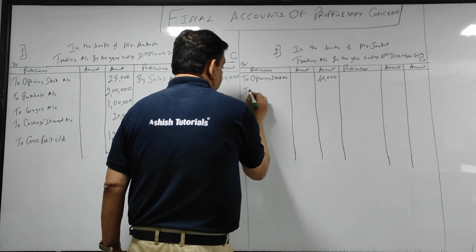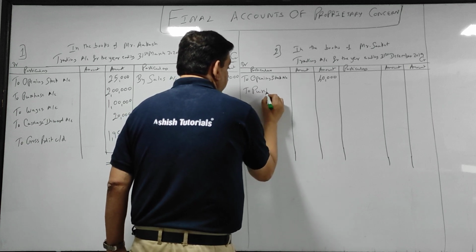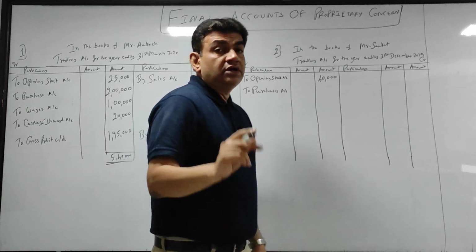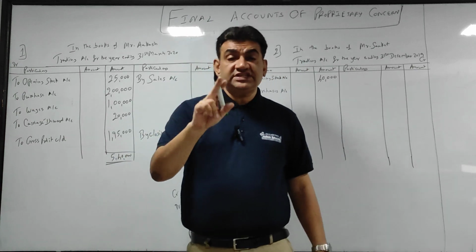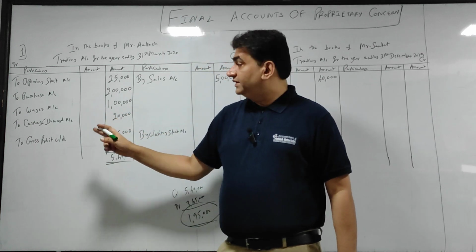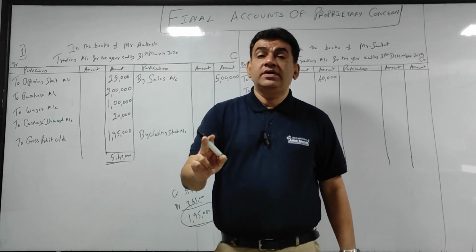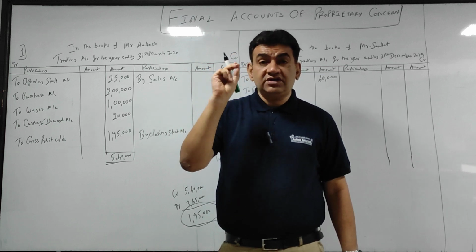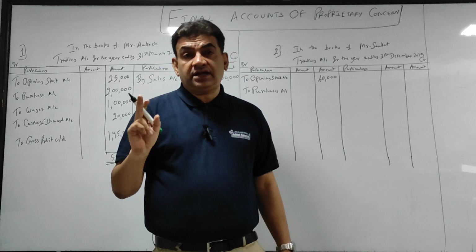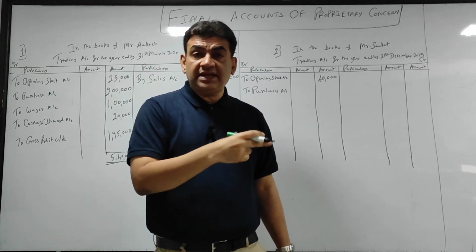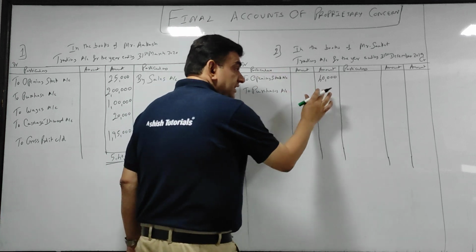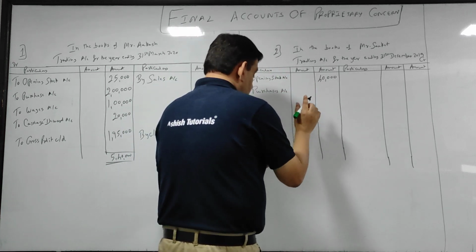Now just be careful. You all know the logic, but pay attention. In the previous sum there was no purchase return, there was no mark, so I put it in the second column. Now you have put a mark on purchases. Wherever you put a mark, you will put it not in the second column but in the first column.